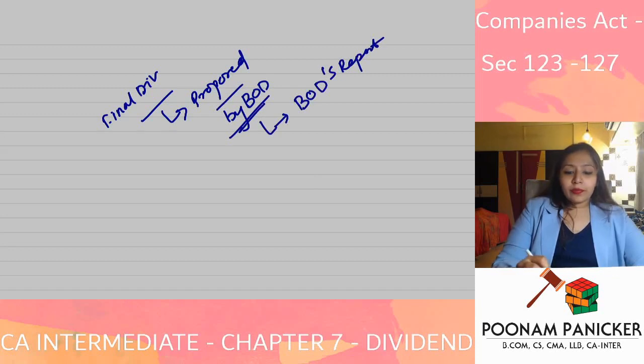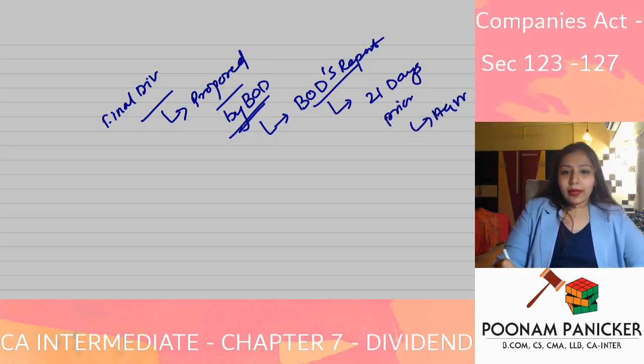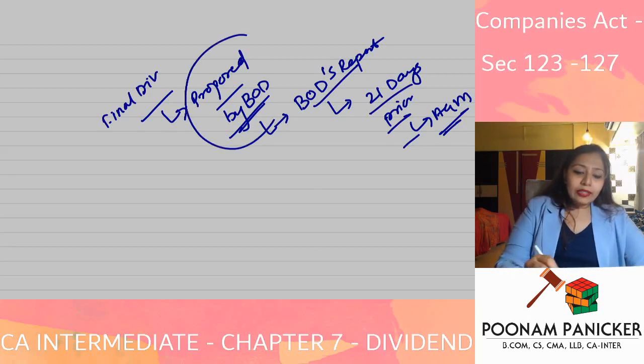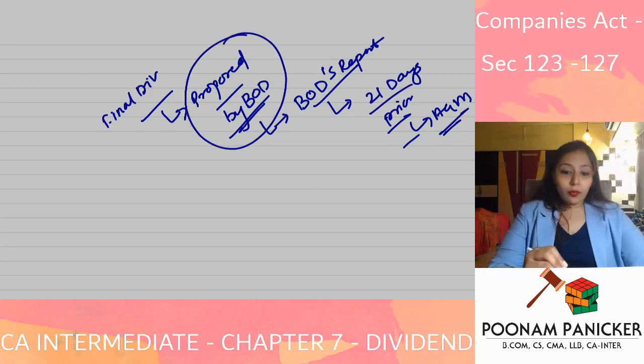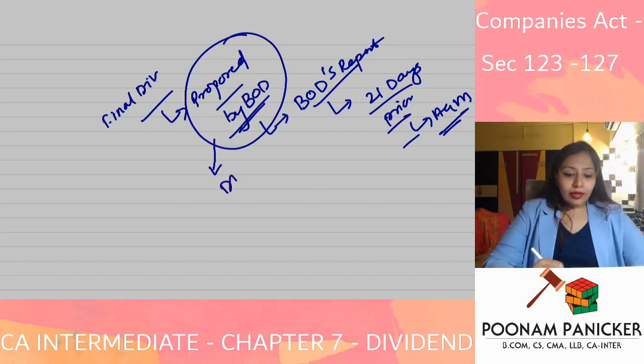The board's report has to be circulated to the members minimum 21 days prior to the annual general meeting. In this board's report, circulated minimum 21 days prior to the AGM, the board of directors are going to propose a particular dividend.